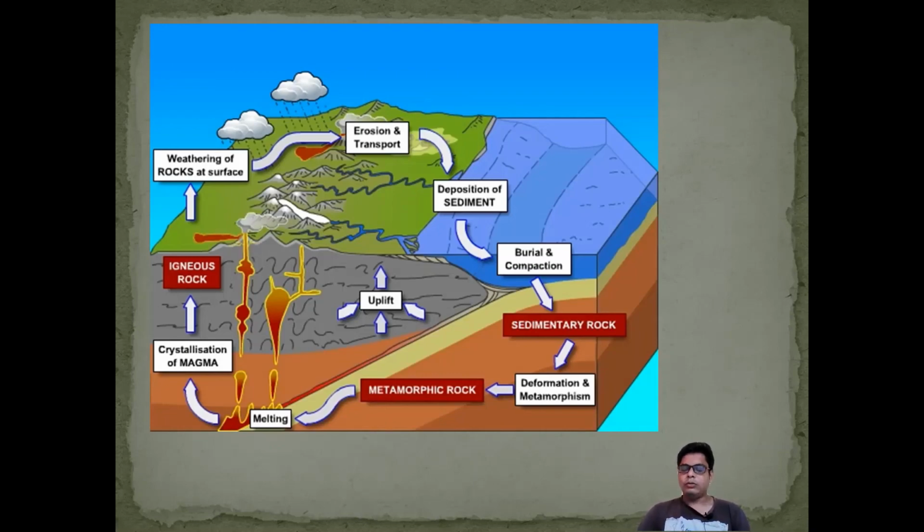Rocks are also widely used as building material, for example marble, granite, sandstone, very useful. If you take the example of the Red Fort, the Red Fort is fully made of red stone, red sandstone. If you take the example of the Taj Mahal, that is also made of marble. So these are for construction purposes: dams, big buildings, construction of roads. We use a huge amount of rocks.